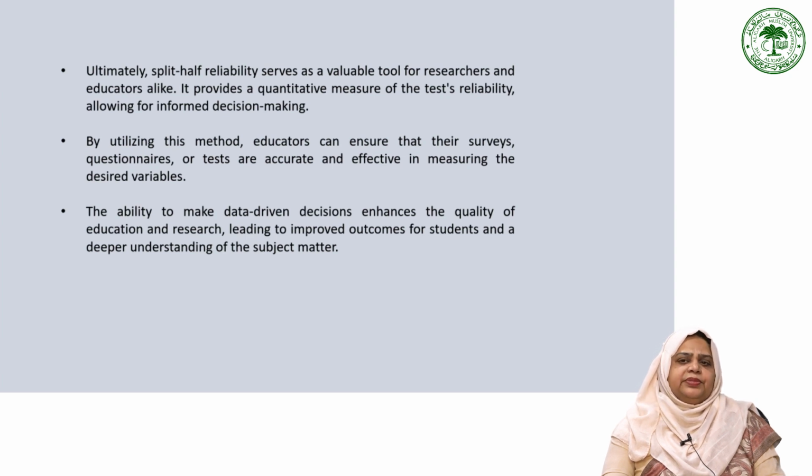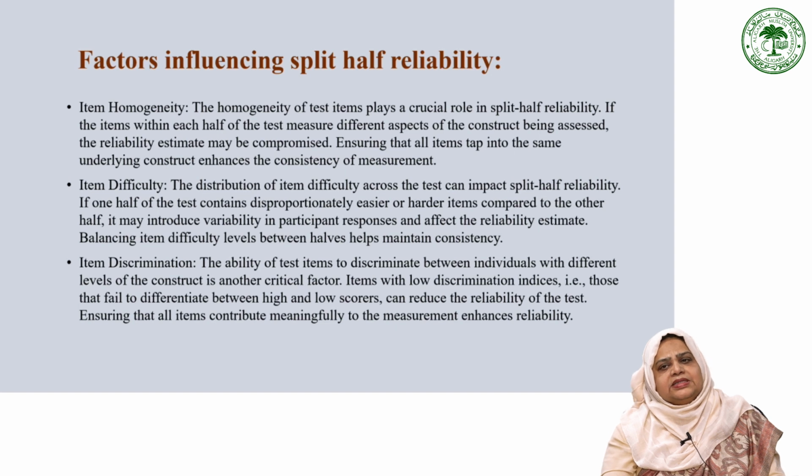Having a high correlation between the two halves of the test is particularly advantageous because it demonstrates that all components of the test contribute equally to measuring the desired outcome. This means that no part of the test is disproportionately influential or irrelevant. The split half reliability of a test can be influenced by several factors, and one such factor is item homogeneity, which refers to how similar the test items are in measuring the same thing.